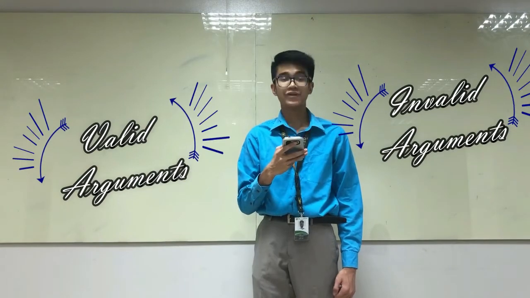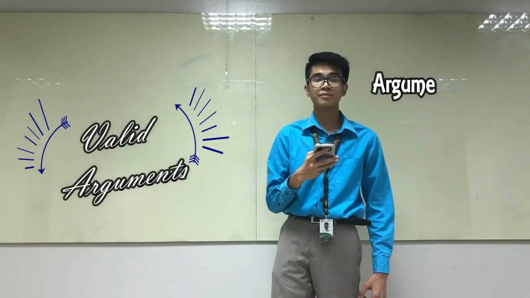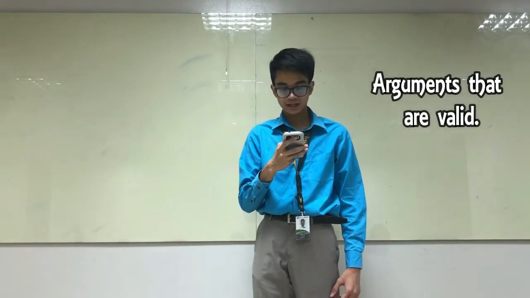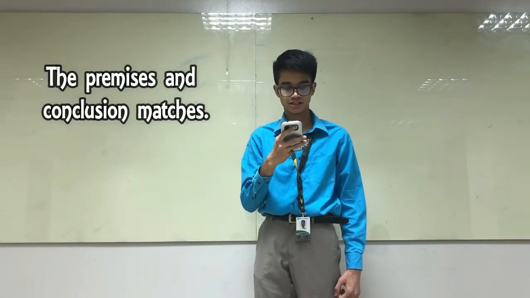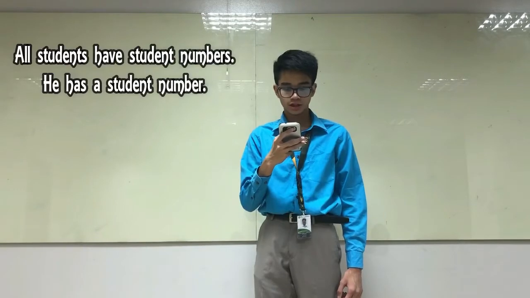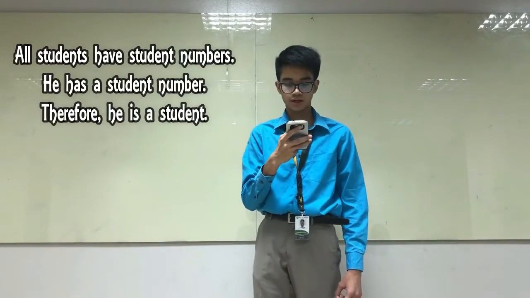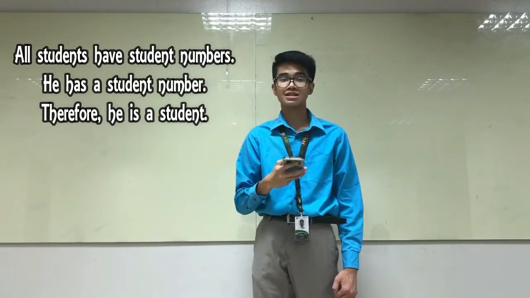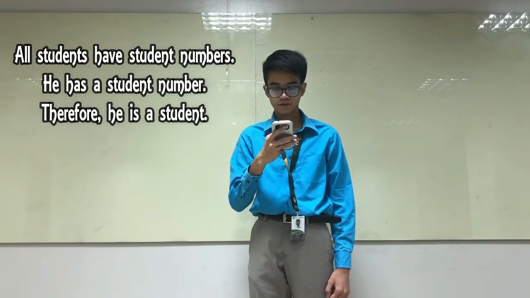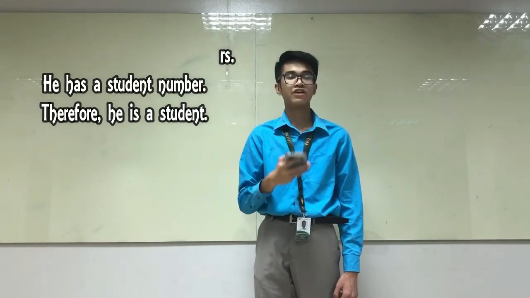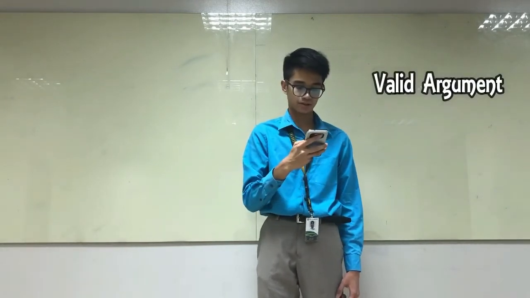Good day. So now, I'm going to tackle valid and invalid arguments. A valid argument is an argument that is valid. It is identified as a valid argument if the premises and the conclusions match. For example, all students have student number. He has a student number. Therefore, he is a student. As you can see, all the statements in the mentioned example are true. Therefore, it is considered a valid argument.